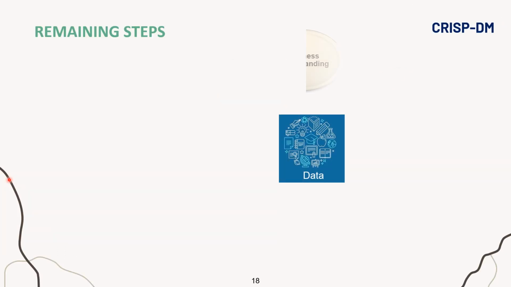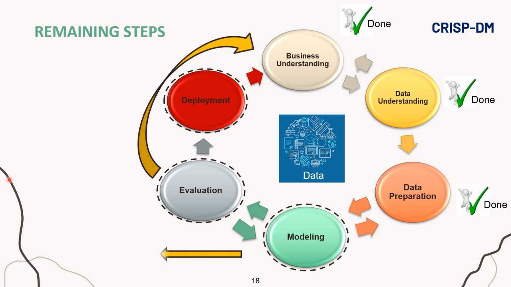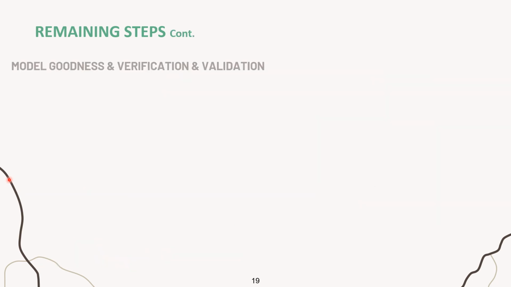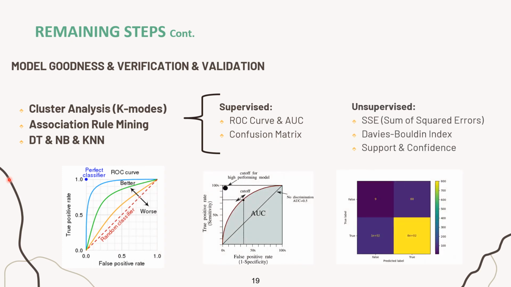We are following the 3 remaining steps based on CRISP-DM. First, developing 3 classifiers, 1 clustering algorithm, and association rule mining. Next, all models will be evaluated. At the end, it is expected to deploy the results of this research as a part of a preventive action system. For validation, the supervised classification models will be evaluated by ROC curve, AUC, and confusion matrix. For unsupervised techniques, sum of squared errors, Davies-Bouldin index, support and confidence are considered for checking the goodness and evaluation of models.